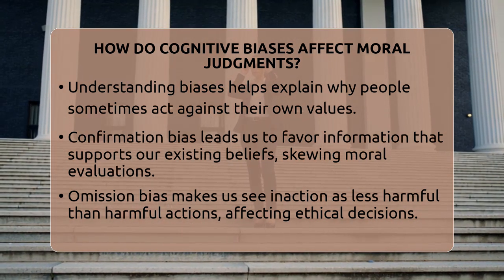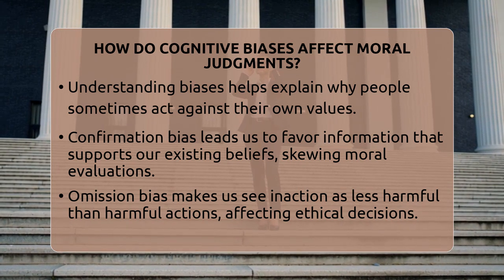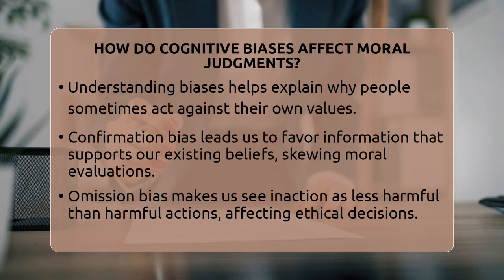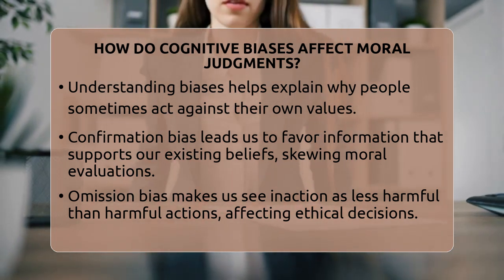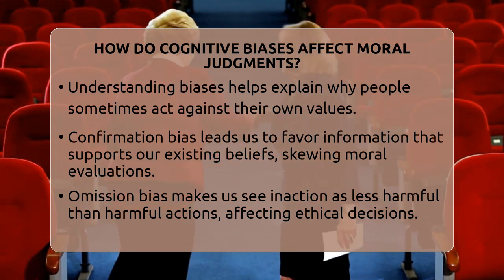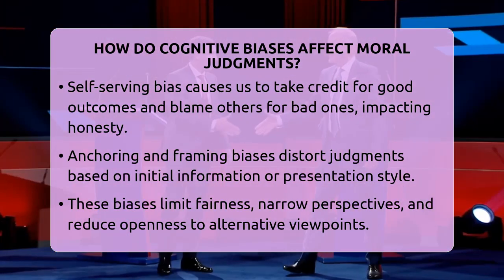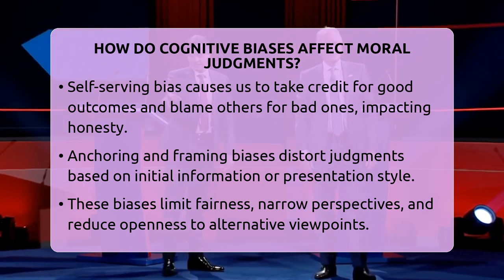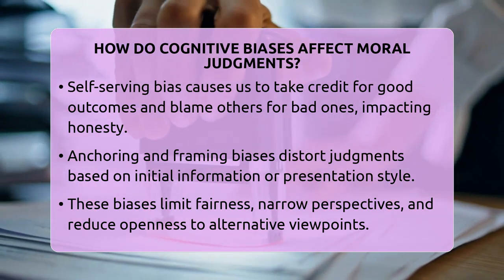Omission bias is another. It makes us see harmful results caused by not acting as less serious than those caused by doing something. For example, a person might avoid intervening in a harmful situation because they think inaction is less morally blameworthy. But this bias can prevent us from making necessary ethical choices.